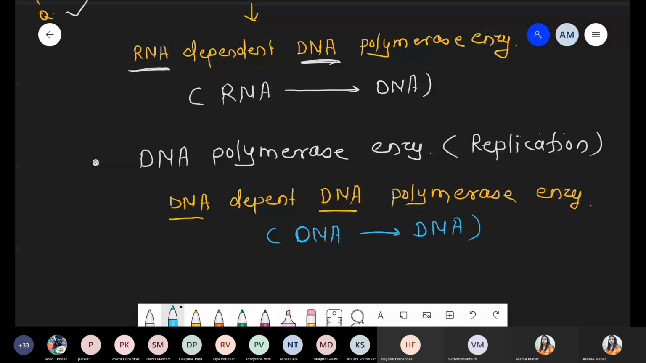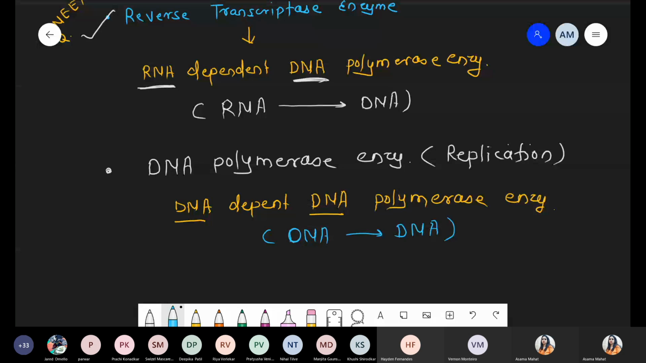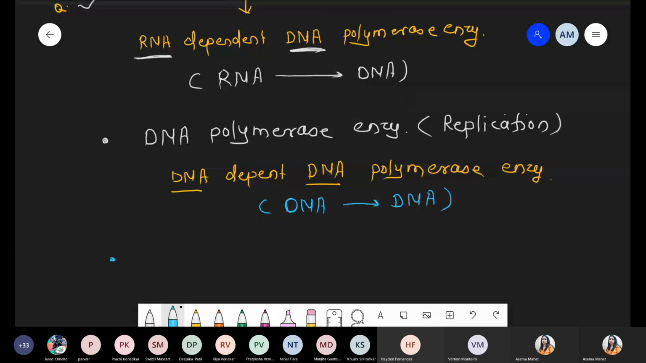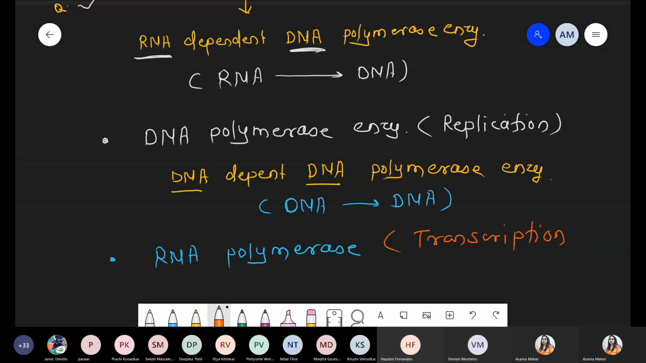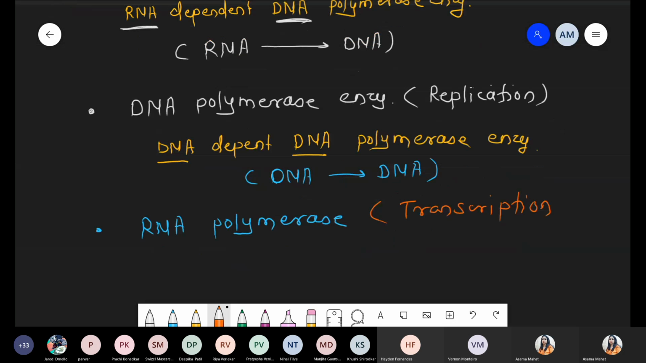And one more enzyme is used during transcription, the RNA polymerase enzyme. There is one enzyme which is used during the transcription process, that is RNA polymerase. Common RNA polymerase, we are not taking prokaryotic RNA polymerase. So this RNA polymerase is basically a DNA dependent RNA polymerase.